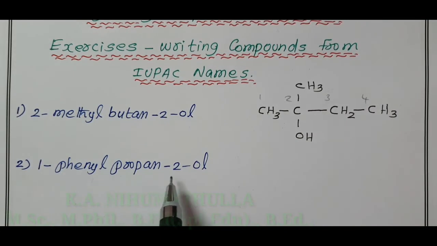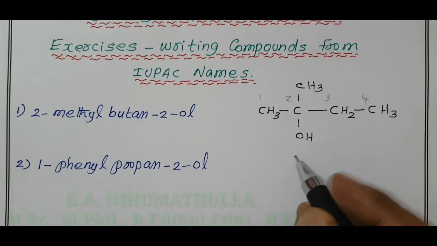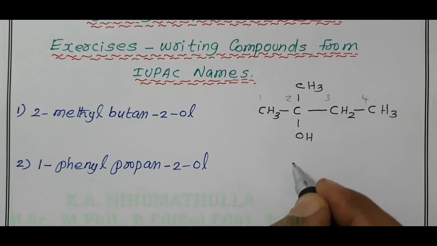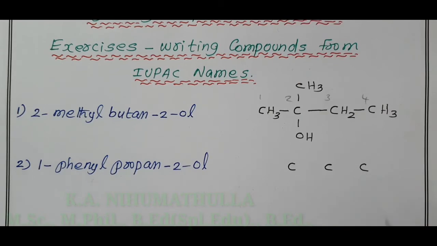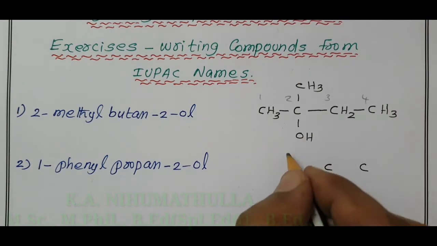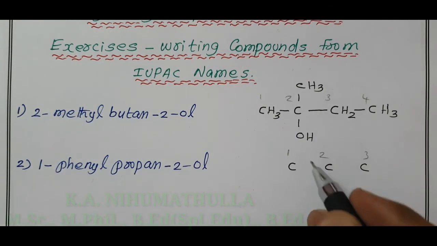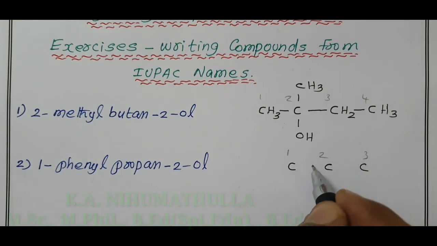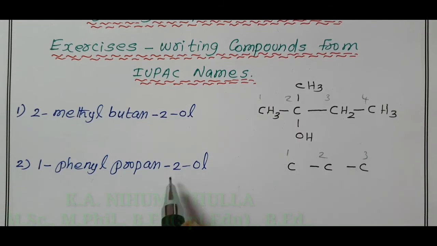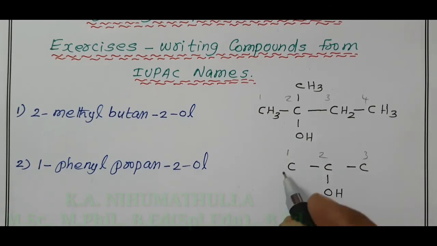1-phenyl propan-2-ol. Prop is the main chain, 3 carbons. Give numbering 1, 2, 3. All the carbon atoms are linked by a single bond and the second carbon atom has 1 OH. In the first carbon atom, 1 phenyl, nothing but C6H5.